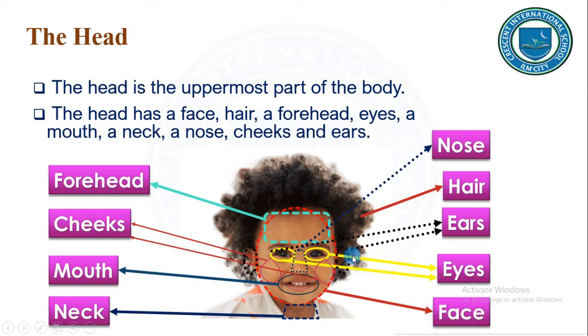So, the head has all these parts. First is our face, then comes our hair, then our forehead, then our eyes, then our mouth, our nose, our neck, cheeks, and ears. So, this is about the head.